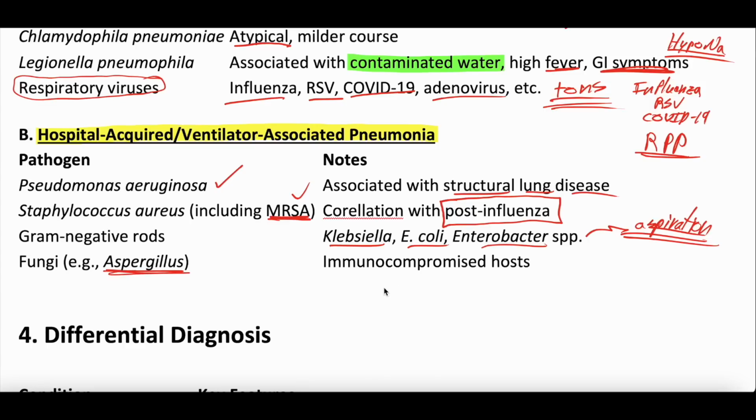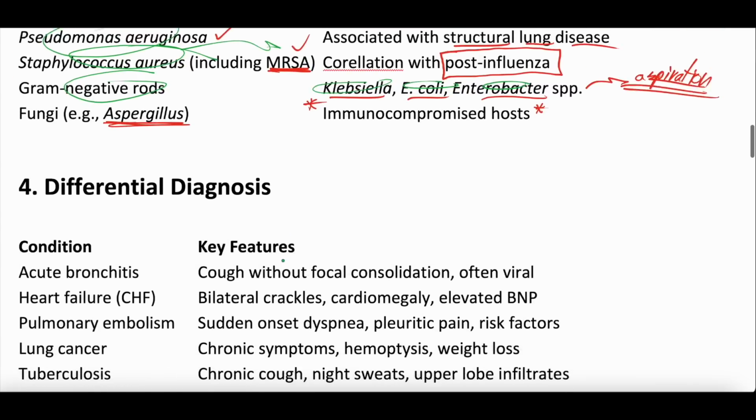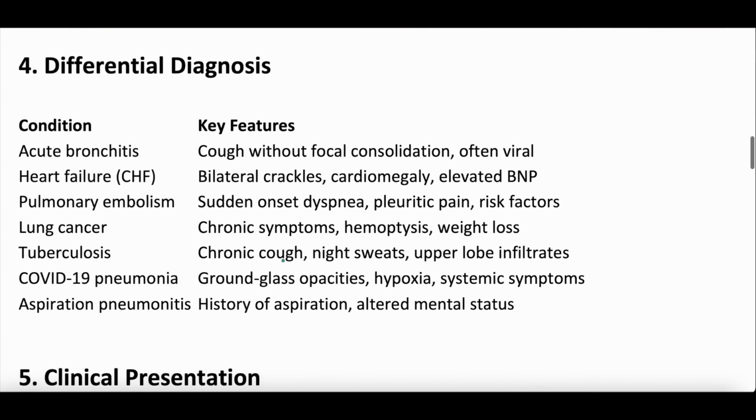Again, we talked about how blastomycosis and histoplasmosis is often in immunocompromised hosts rather than those who are on the ventilator. There's not a lot of blastomycosis living in the hospital to get infected with, but aspergillosis can be. But the organisms you worry the most about when someone has pneumonia that's hospital-acquired or ventilator-associated is Pseudomonas, Staph aureus, particularly methicillin-resistant Staph aureus, and then gram-negative rods like Klebsiella, E. coli, and Enterobacter. All right, differential diagnosis for pneumonia.